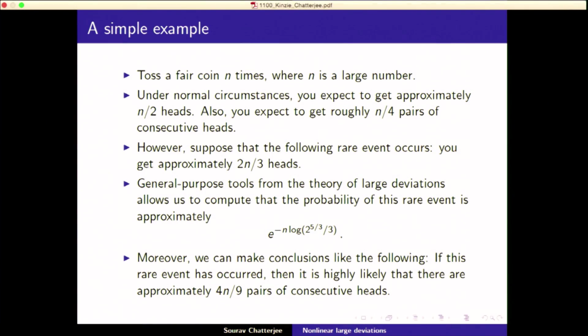Moreover, you can make conclusions like the following, that if this happens, then the number of pairs of consecutive heads that you get, instead of being n over 4, will likely be 4n over 9. So it will increase. So you can say this kind of conditional thing, that given this rare event has happened, you see other things also changing. Other things that were very likely before become unlikely now, and things that were unlikely before become likely now. So this is a very simple thing.